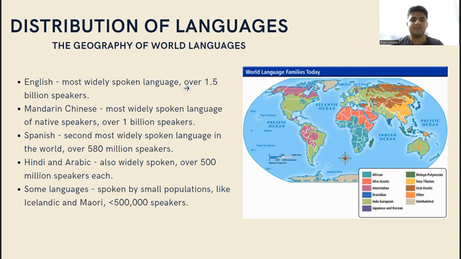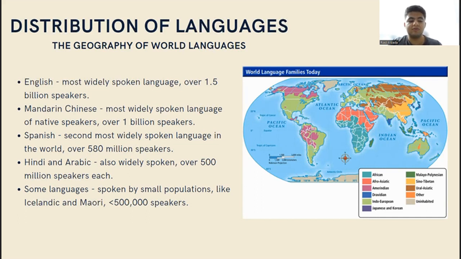Moving on, English is the most widely spoken language. It has over 1.5 billion speakers worldwide, and it's increasing day by day. The second is Mandarin Chinese, which has the most native speakers, more than 1 billion people, even more, who have Mandarin Chinese as their native language.